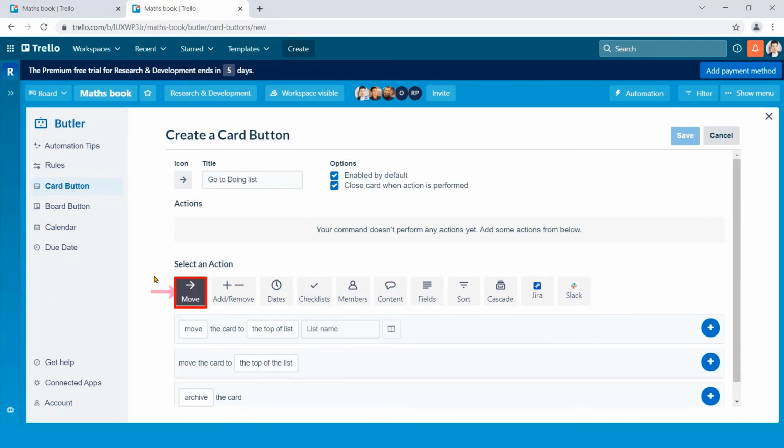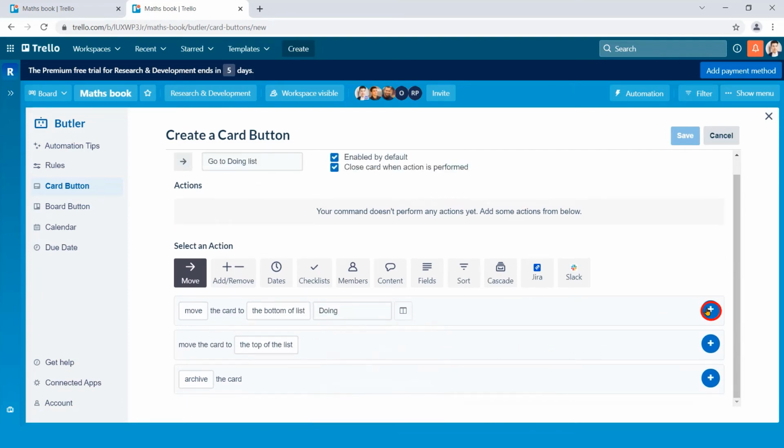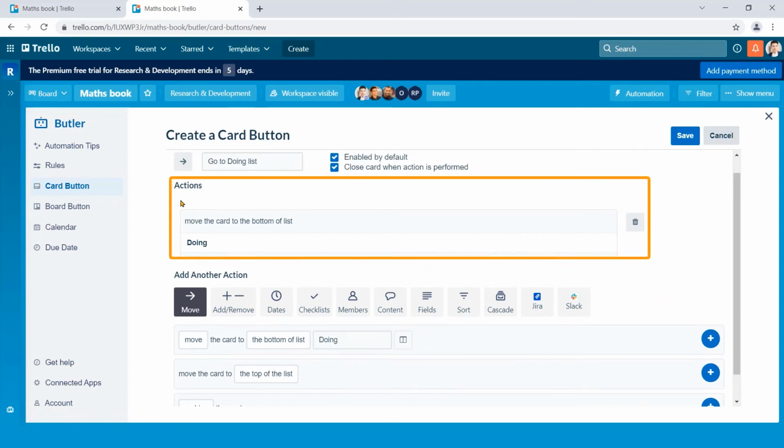The action settings appear. By default, Move is selected. In this section, I keep the Move option but change the position of the card top to bottom. Lastly, I select Doing List and click this plus button. See, an action has been set.